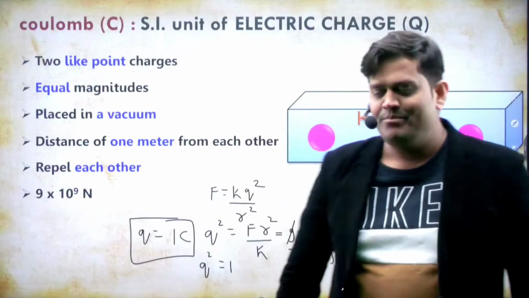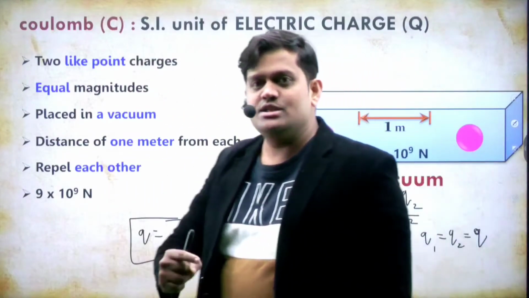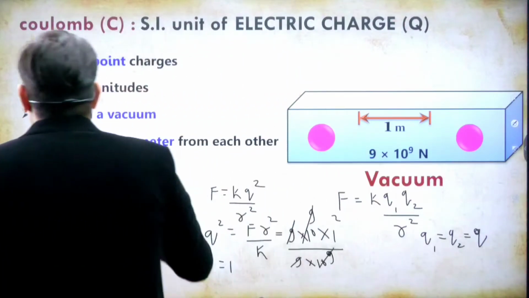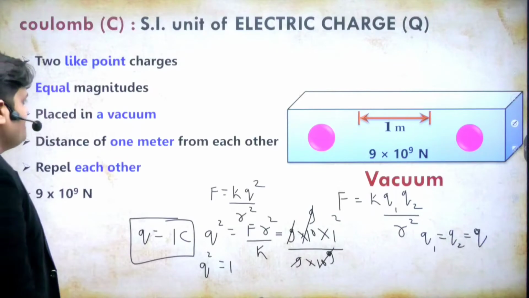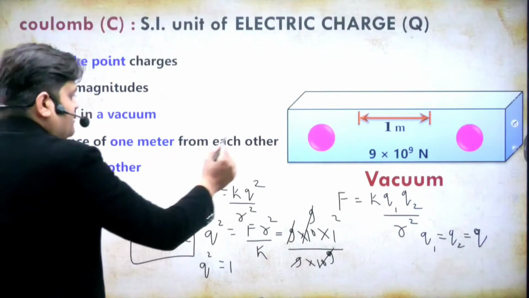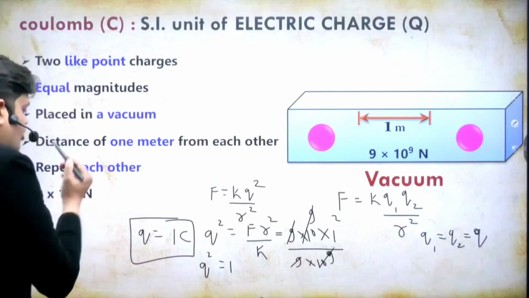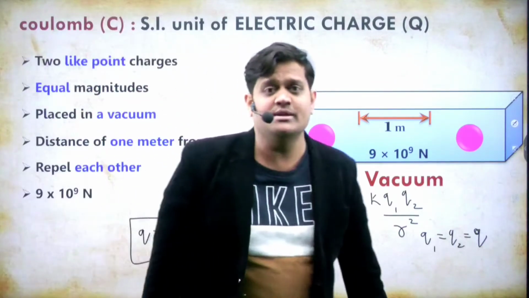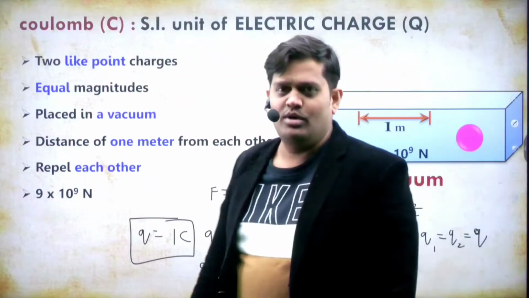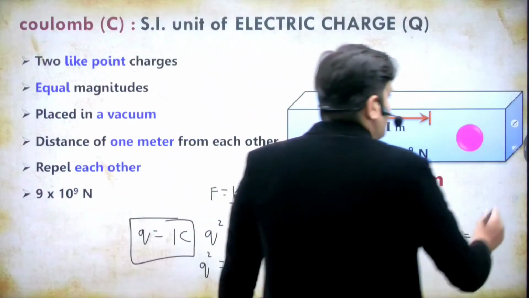So my dear, we can say that the charge on a body is 1 coulomb when there are two like point charges of equal magnitude, placed in a vacuum at a distance of 1 meter from each other, repelling each other, and the force between them is 9 into 10 to the power 9 Newton. Then the charge is 1 coulomb. This is the concept of 1 coulomb. Okay, you got it completely?